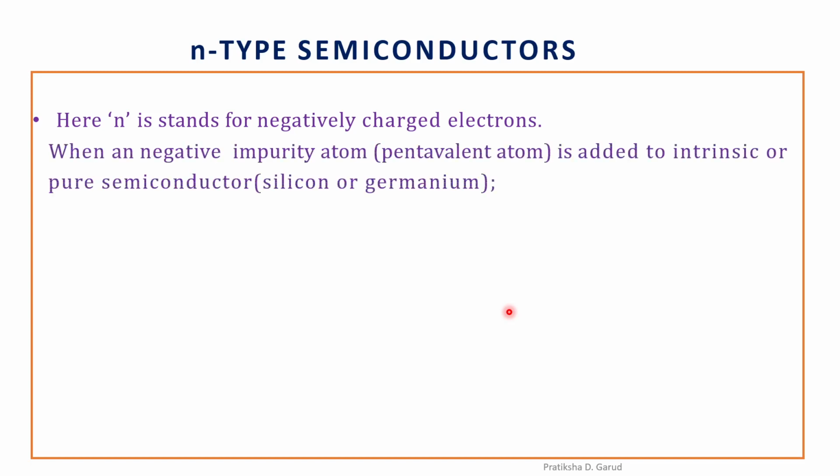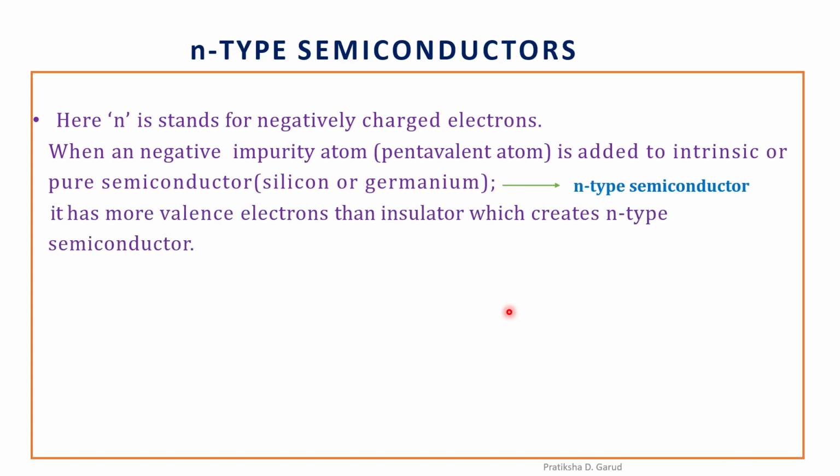Okay. So when a negative impurity atom, which is a pentavalent atom, meaning the valence shell contains 5 electrons, is added to intrinsic or pure semiconductor, that means the impurity atom is added to silicon or germanium, then it is called an N-type semiconductor. It has more valence electrons than the insulator, which creates the N-type semiconductor.